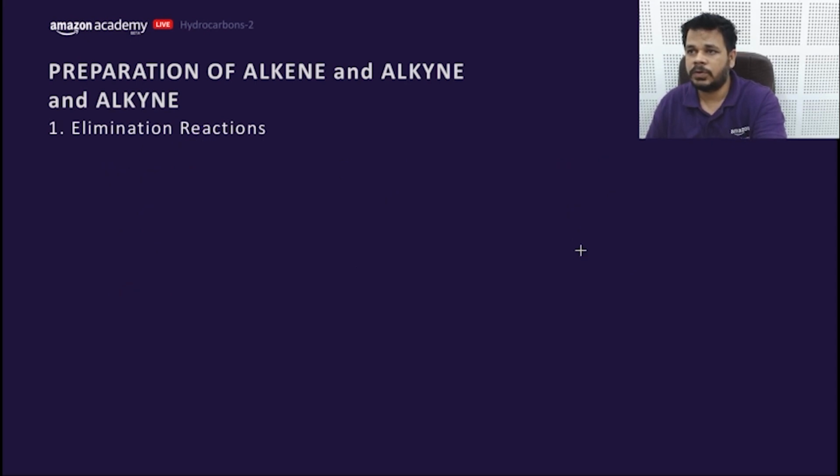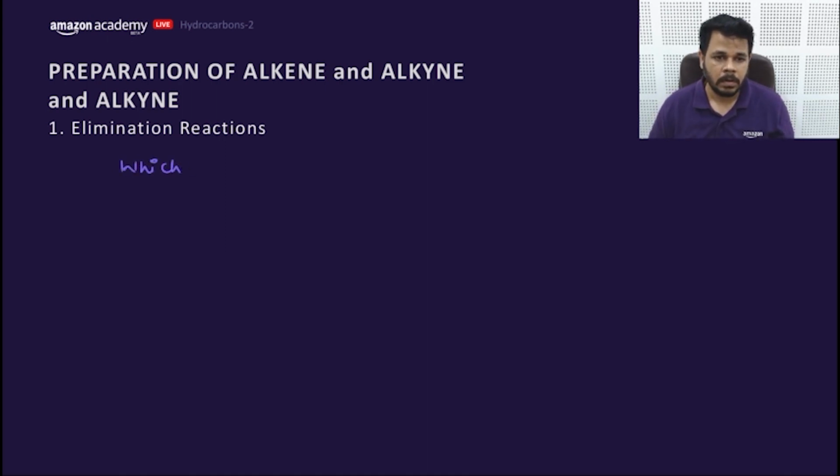Let me ask you a question, then we'll move further. Which of the following will show kinetic isotopic effect?